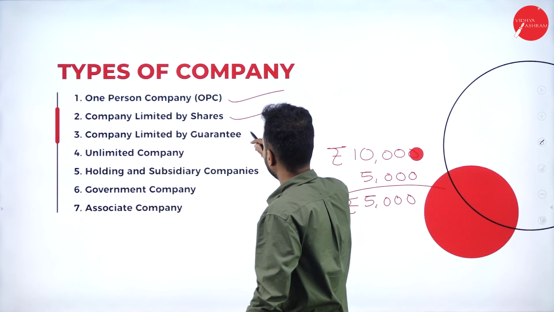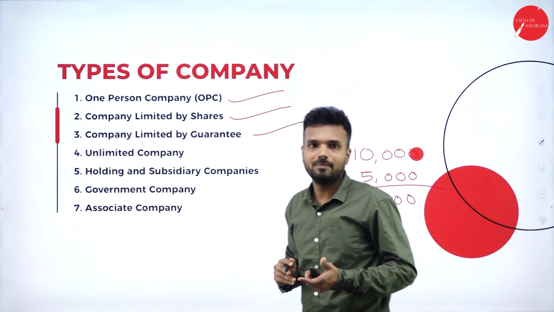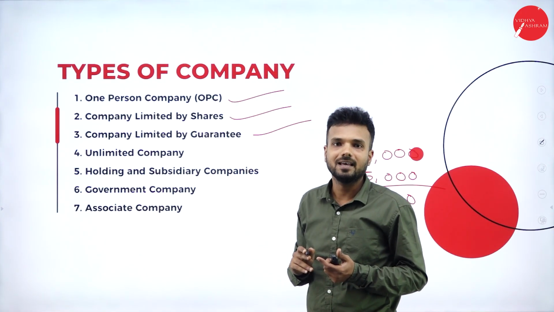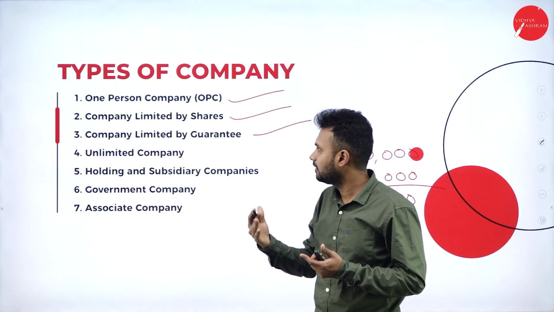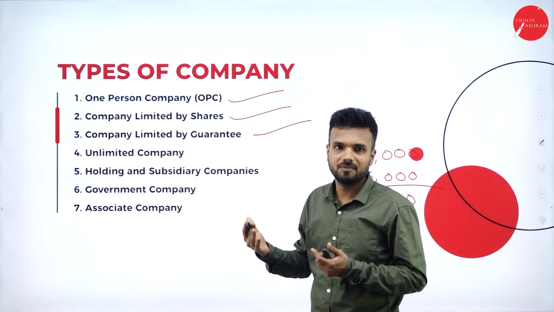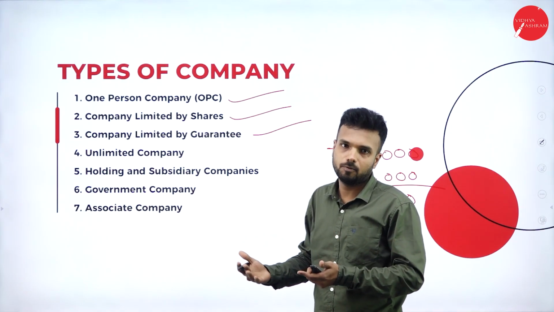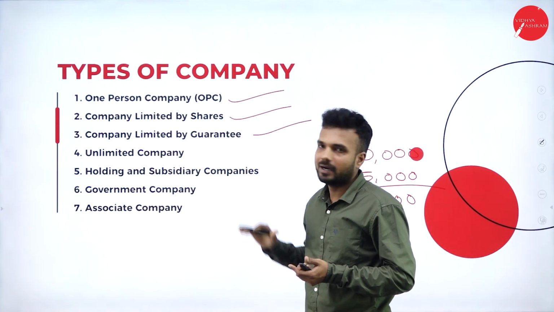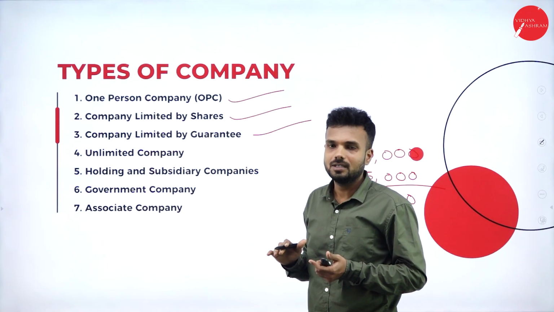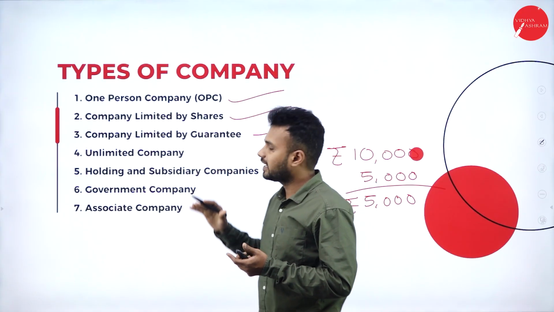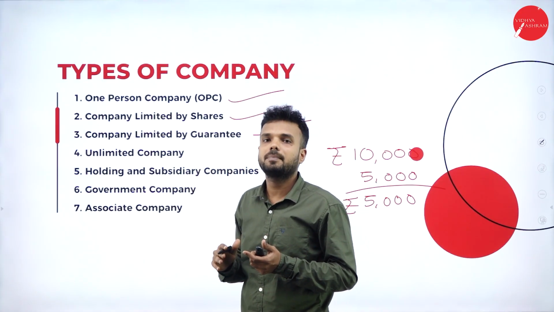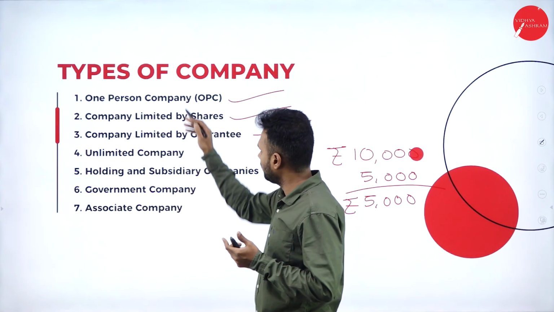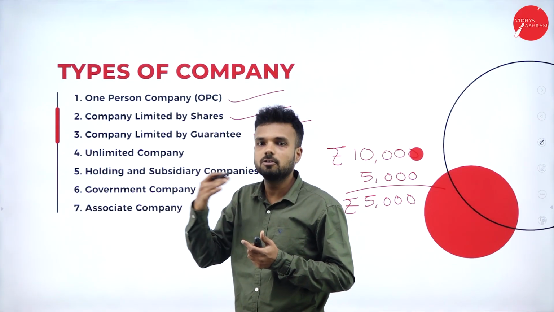Next one is company limited by guarantee. This kind of company usually runs with a non-profit motive. It may be NGOs and NPOs, the charitable institutions. We call it a company limited by guarantee. Usually this kind of organization also registers under the Companies Act 2013, but the difference is that all the companies that I had listed are going to make a profit.